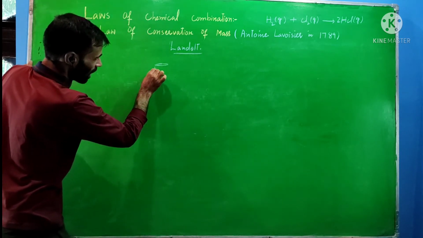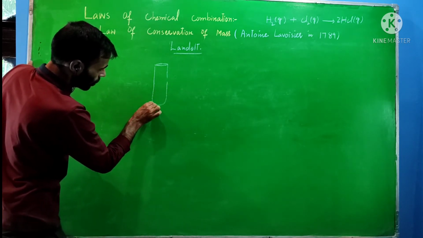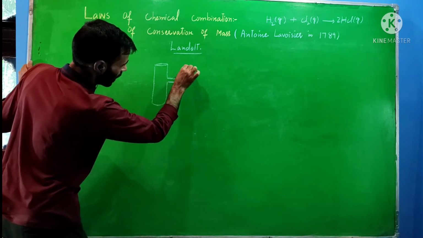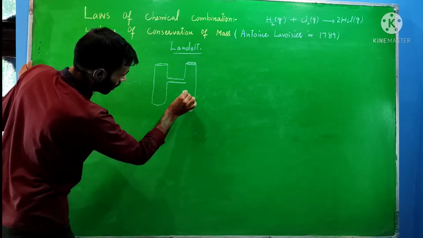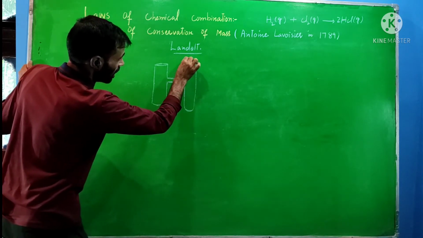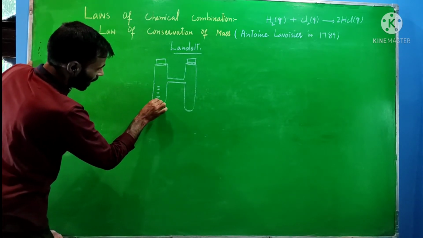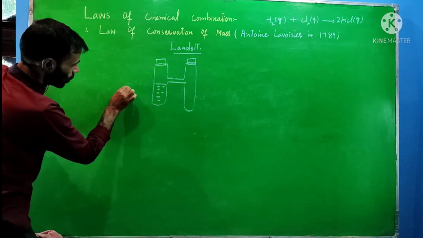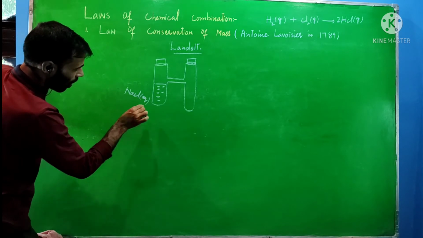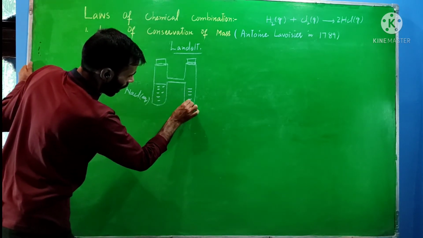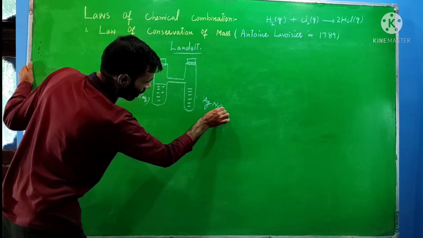I will take simply a tube just like this one, having two limbs. They are joined with each other in this way. This one is sealed and this one is also sealed. Within this tube I will take the aqueous solution of sodium chloride. After that, within this other tube I will take silver nitrate, which is an aqueous solution.